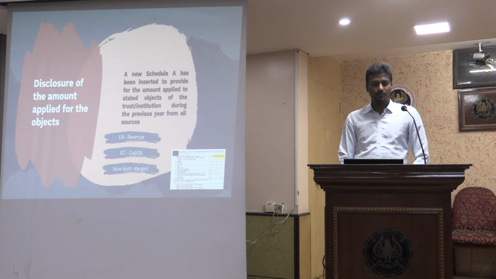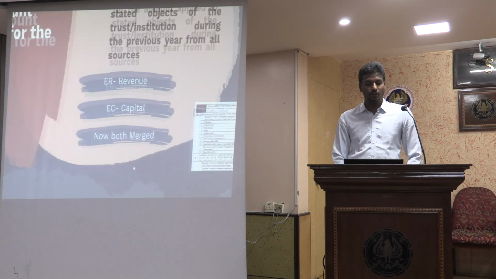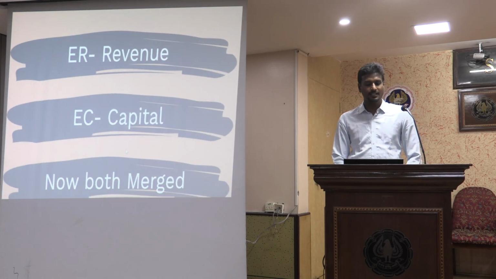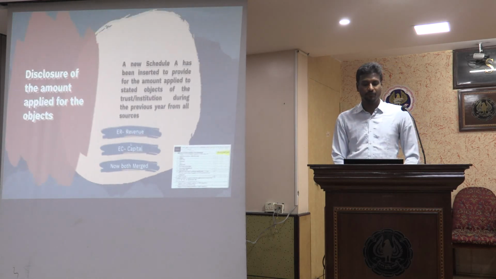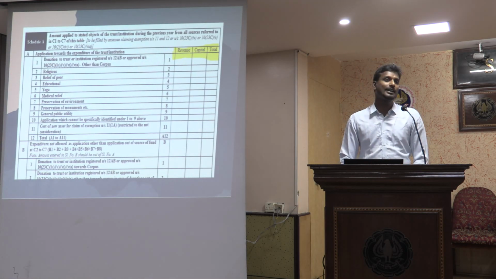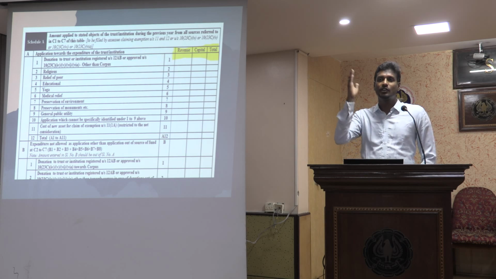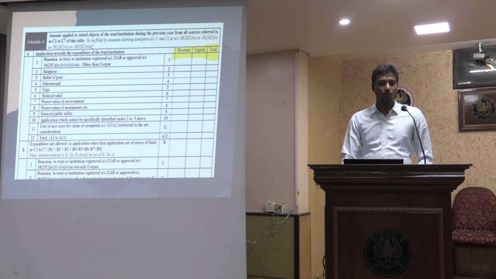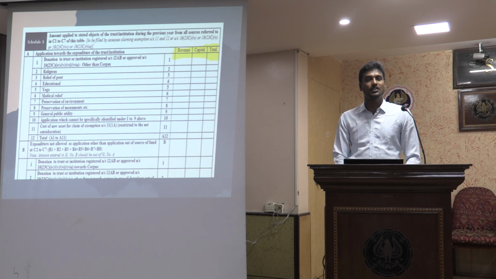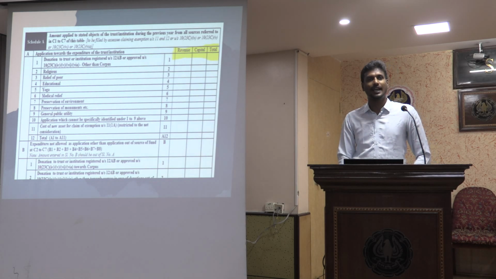Then comes Schedule A. Earlier we had ER for revenue application of funds and EC for capital application of funds. Now this has been merged into Schedule A. If you see the schedule, you will be able to understand very clearly. Earlier only one amount column used to be there. Now they have kept two columns: how much of it is revenue, how much of it is capital, and the total. So they are covering both EC and ER in one schedule under Schedule A. This schedule now has to be verified in terms of classification of how much is revenue and how much is capital side by side, and it is made easier.